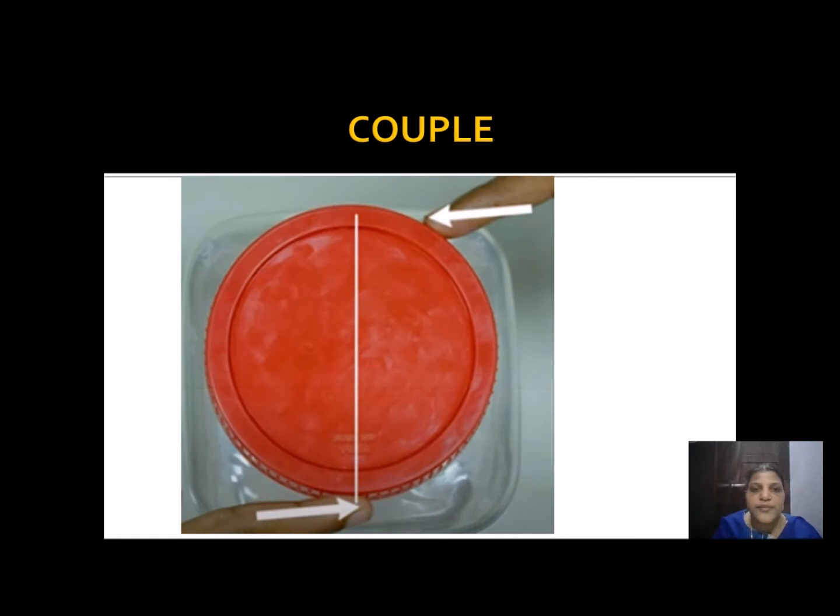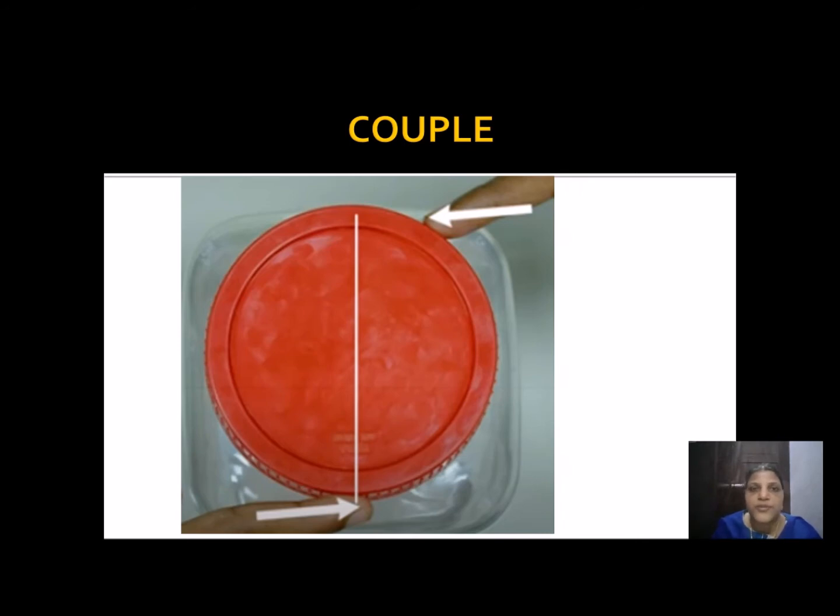What is the name given for the application of two equal and opposite forces? It is called a couple. We can see a box. How can we open the lid of the box? It is because of two equal and opposite forces applied to the lid. See here, this force is directed in the negative x direction, and this force is directed in the positive x direction. Whenever two such forces act on a system, they constitute a couple. This couple is responsible for the torsion or twist of the object along the axis of rotation.